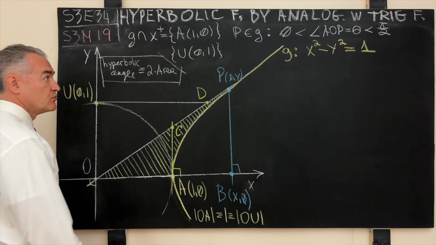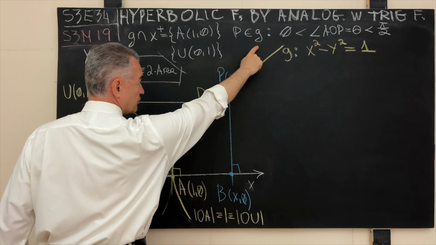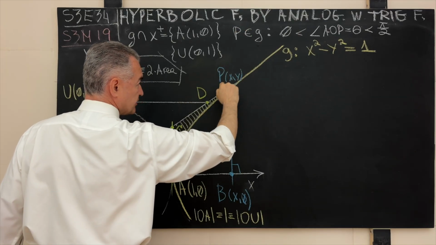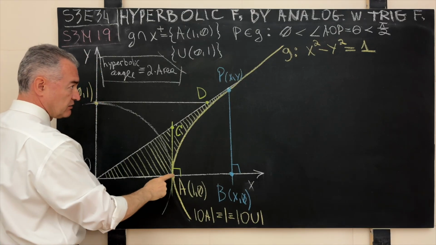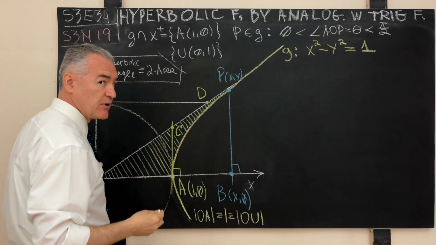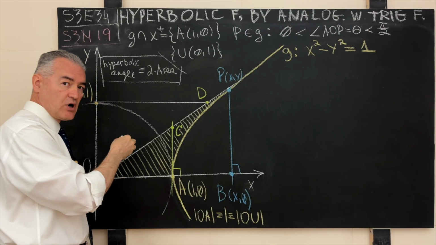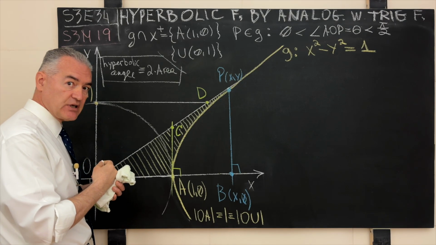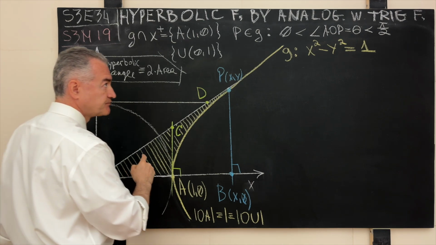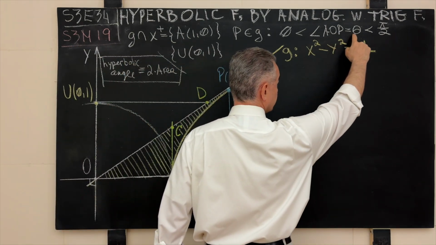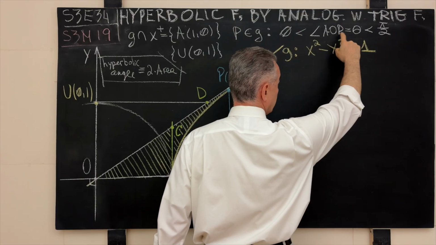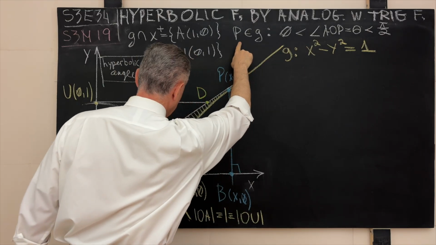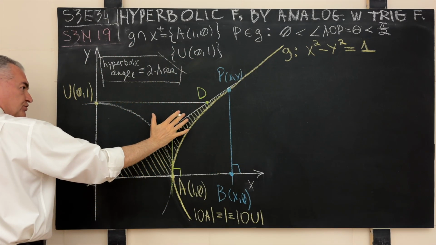Then again, at random, we pick the point P on the generating curve G with the coordinates x, y in such a way that the angle AOP, this time, remember that the interpretation of the argument for our soon to be discovered functions is not the traditional angle, but twice the area of the hyperbolic sector. But this time, for definitiveness, we still say that the magnitude of the angle AOP is strictly less than pi over 2, strictly larger than 0. That is to say that the point P is picked in the first quadrant.